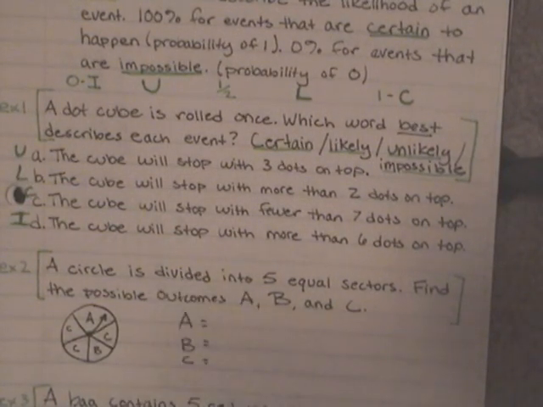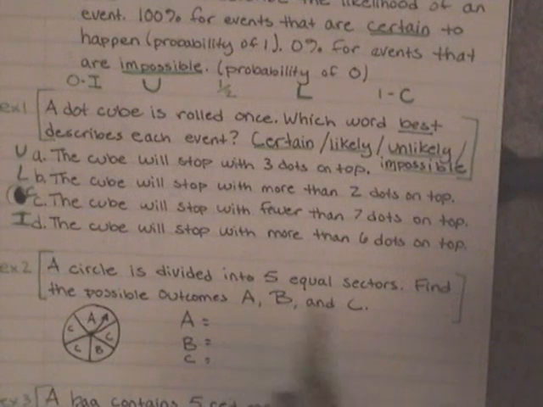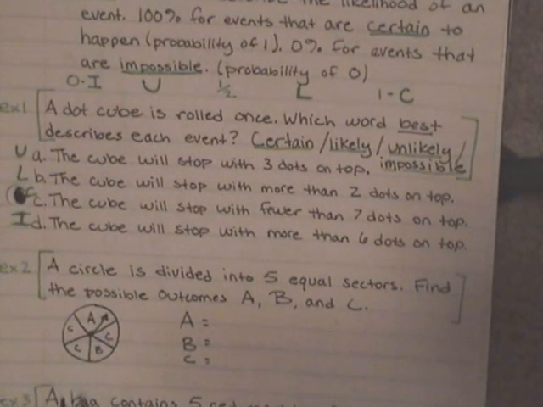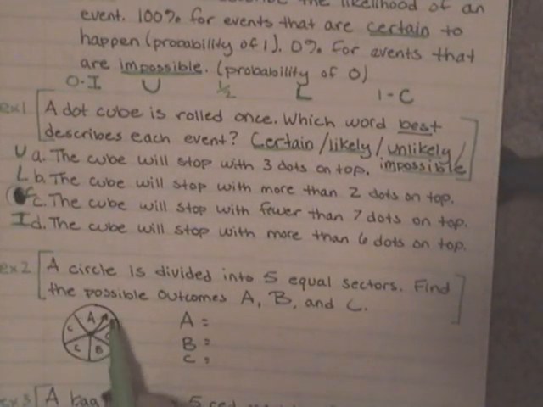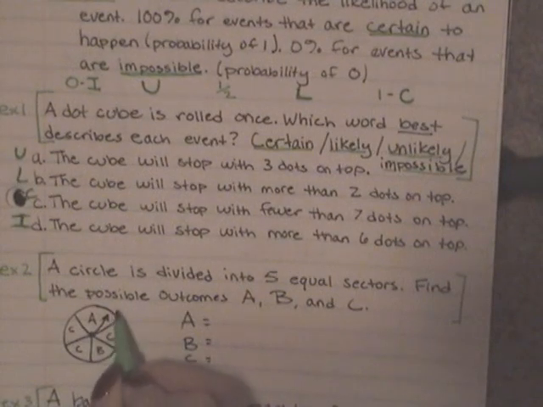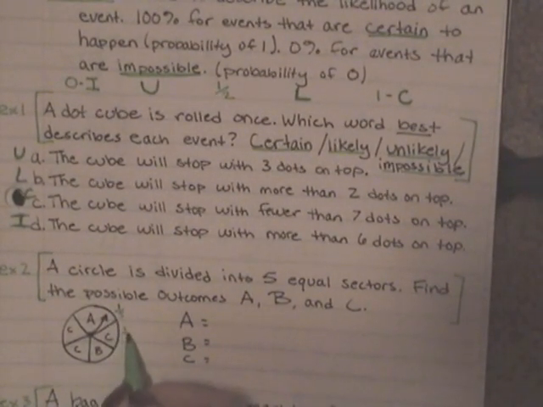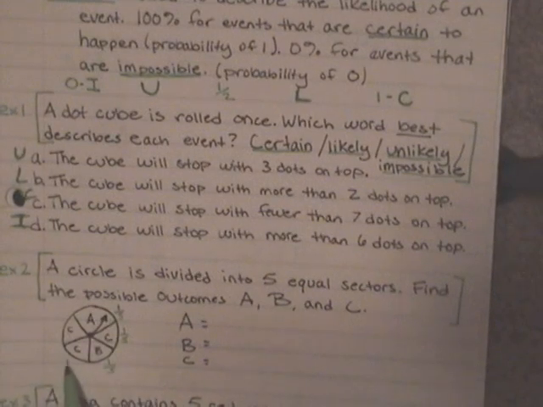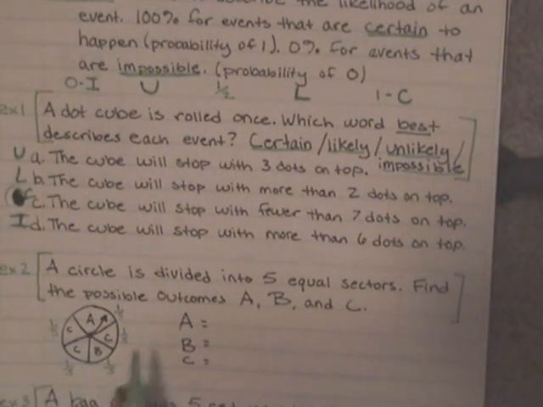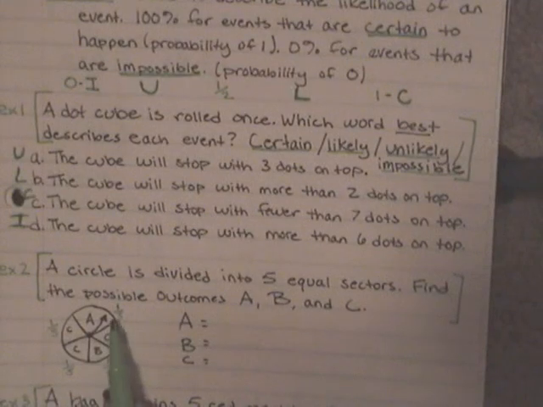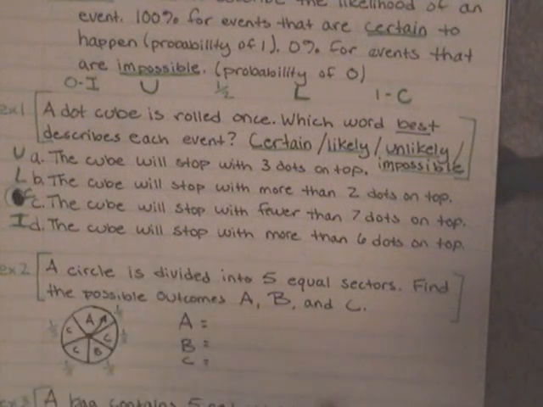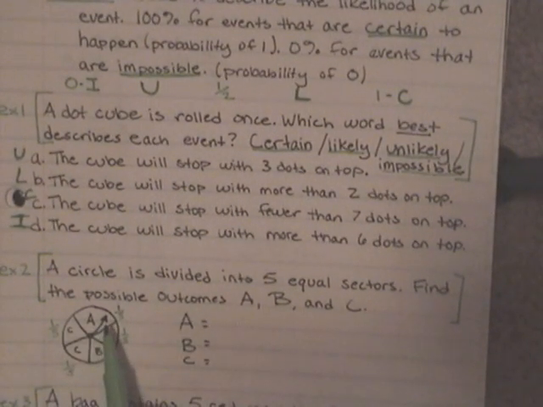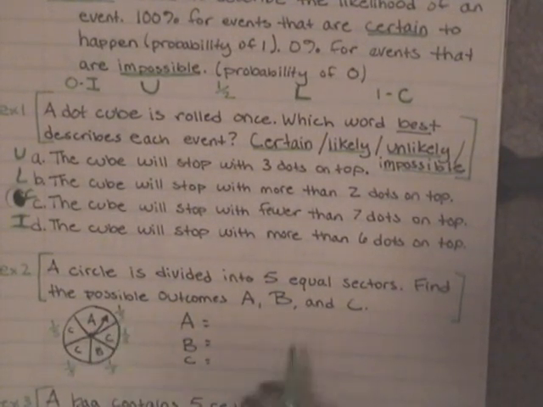Okay, so what I like to do here first is I count how many pieces I have, which they tell you in the question. But 1, 2, 3, 4, 5. I have 5 pieces. And if we look at this kind of like a pizza, each sector or each piece is 1/5. So I'm going to put 1/5 next to A. 1/5, 1/5, 1/5, 1/5. And if we add up 1 plus 1 plus 1 plus 1 plus 1, we get 5/5, which equals 1 whole. So if I spun and I were looking for letter A, what is the possibility that I'm going to land on letter A? Well, there's only one of them, so it would only be 1/5.